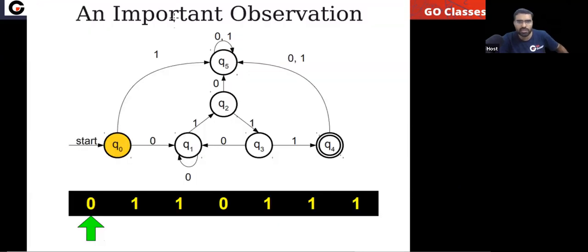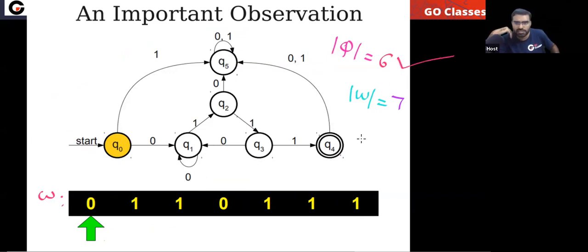Here also you can check. Tell me, how many states do you have in this DFA? In this DFA, you have a total of 6 states. And what is the length of this string? That is 7. So can you guarantee, without running the DFA on this string, that at least one state will repeat? Tell me. The number of states is 6. The length of W is 7.